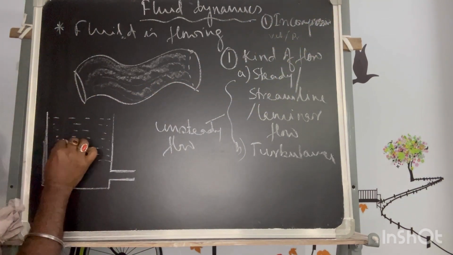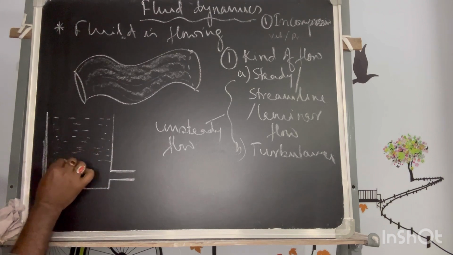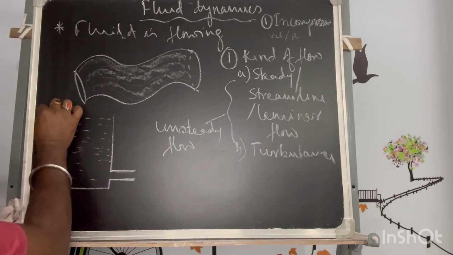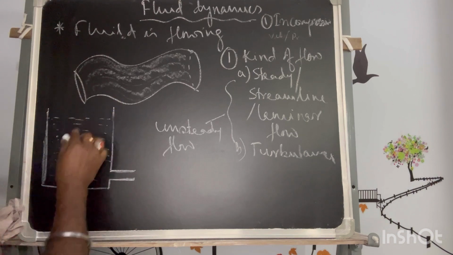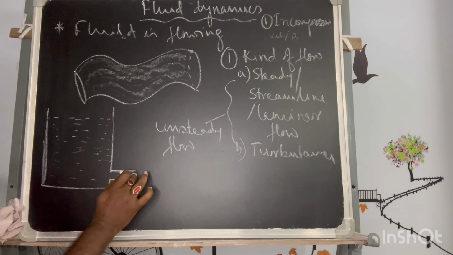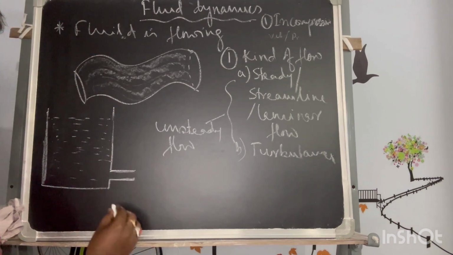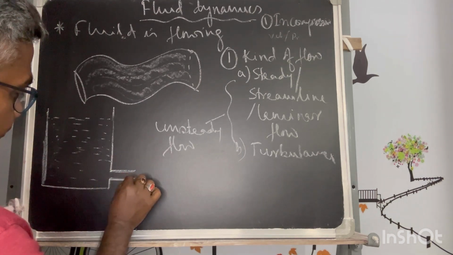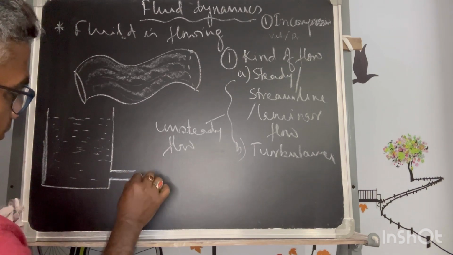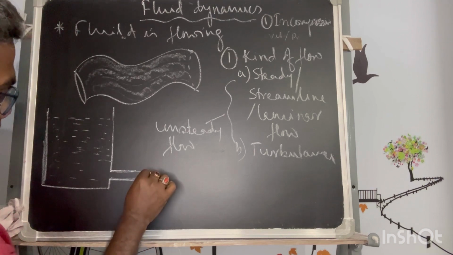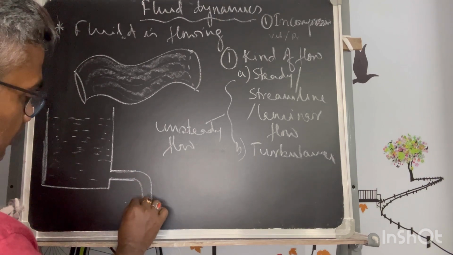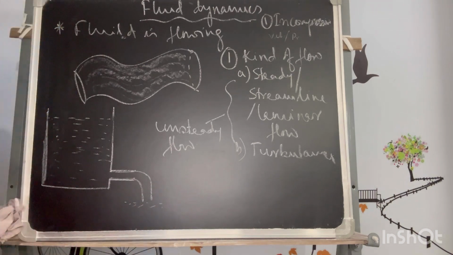Now let's say this is one arrangement. There is a tank and it is filled with water. Now suddenly you open it, there may be a lid, and open. So the fluid flowing through this will flow very gently, uniformly. If it is allowed to flow on the surface, it will flow in a very smooth way.